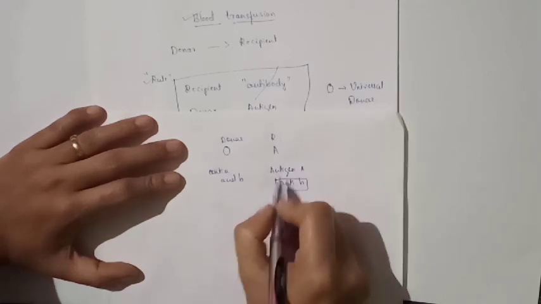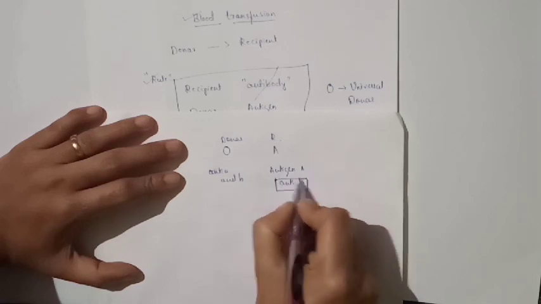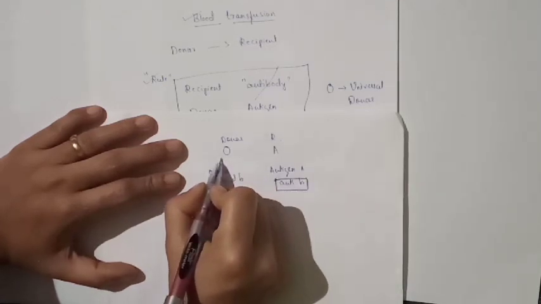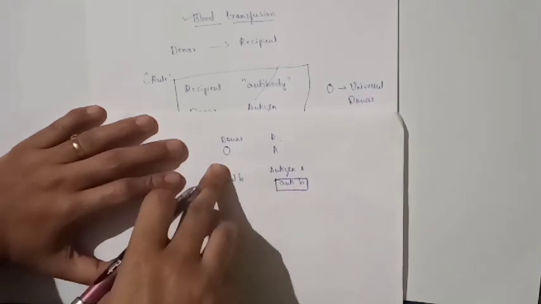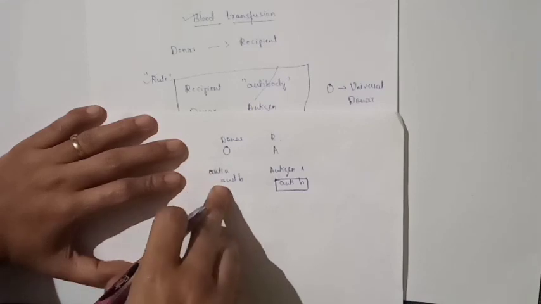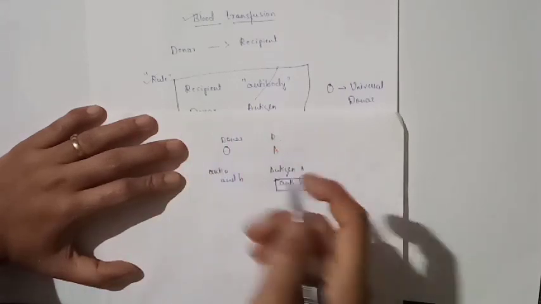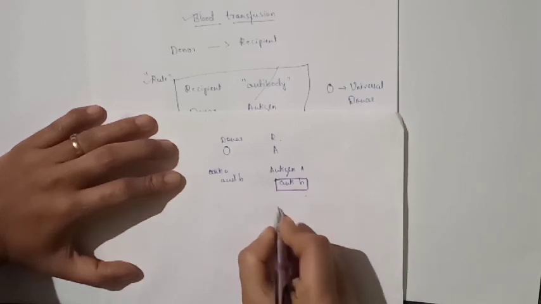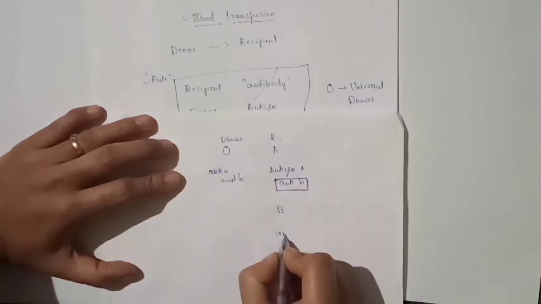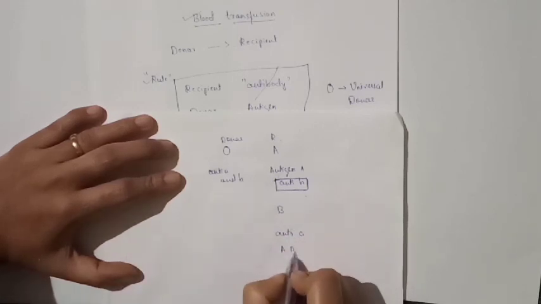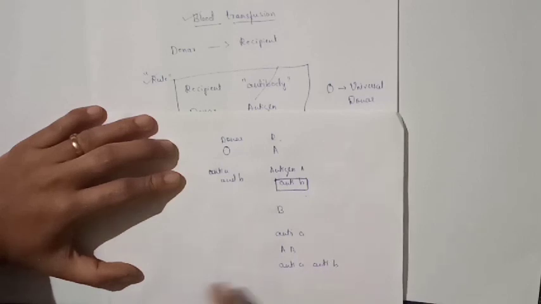In the recipient blood group, anti-B never detects any antigen in the donor blood group, because the donor blood group does not contain any antigen. Therefore, no agglutination reaction occurs. Even the same thing for B, where anti-A is present, and the same for AB, which consists of both anti-A and anti-B.